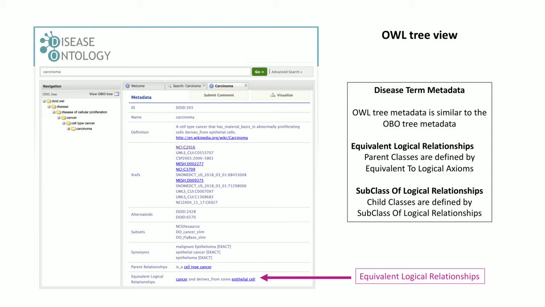Parent relationships lists the parent term, which in this case is cell type cancer. And finally, equivalent logical relationship defines that carcinoma is a cancer and derives from some epithelial cell. If we look at the tree to the left, we see that the graph is expanded to view the selected term. Traversing up the tree, we see that carcinoma is a cell-type cancer, which is a disease of cellular proliferation, which ultimately is a disease.